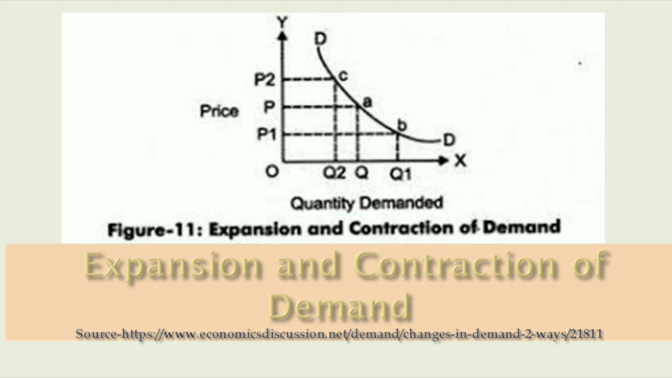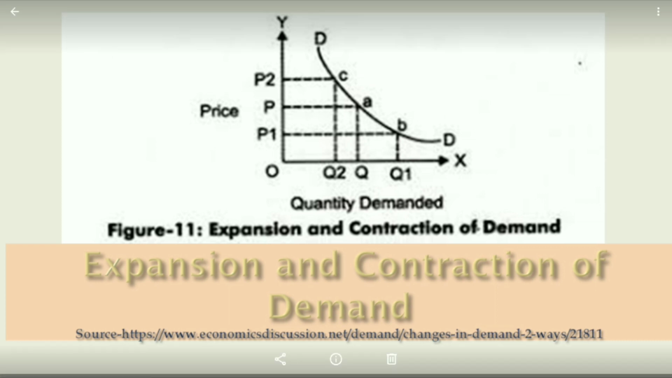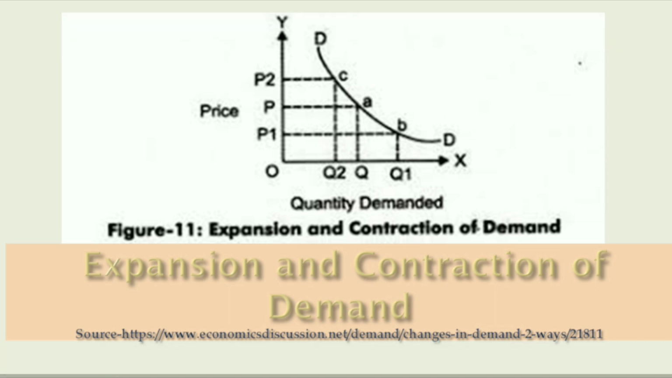So expansion of demand means quantity demanded is more because of fall in price of a product. However, contraction of demand takes place when the quantity demanded is less due to rise in price of a product.